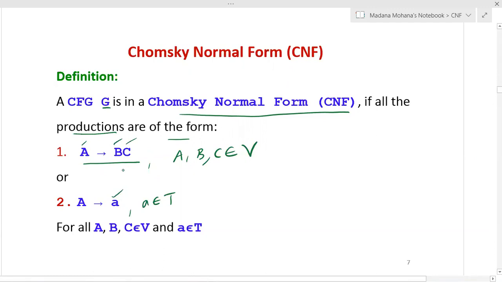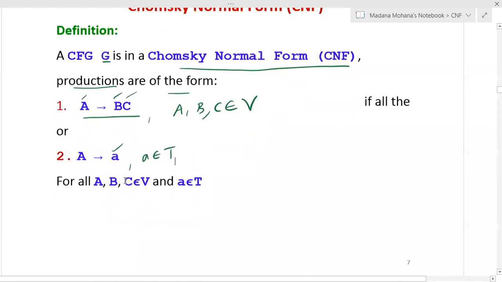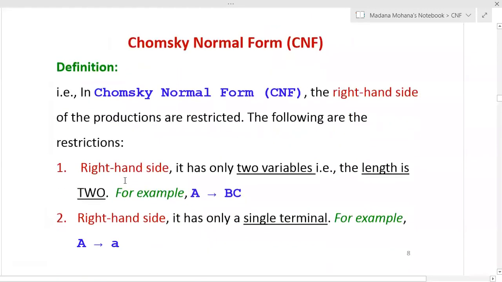Now, how to reduce a context-free grammar into one of these two forms of productions? For that, we have one procedure, called reducing a context-free grammar into Chomsky normal form. What is the meaning of the above two rules? In Chomsky normal form, the right hand side of the productions is restricted.